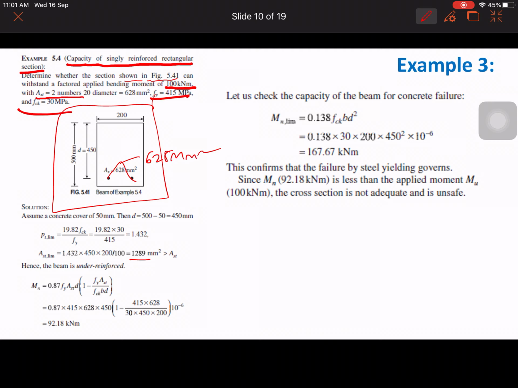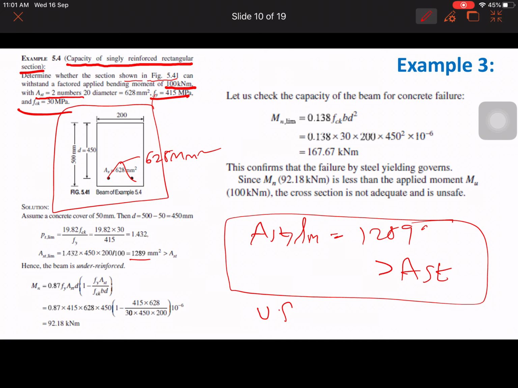So AST limit, how much you got? 1289, which is more than actual AST. That means the steel you have provided is less than the limiting percentage of steel. That means it is an under reinforced section. If it is an under reinforced section, what is the moment carrying capacity as per IS 456?